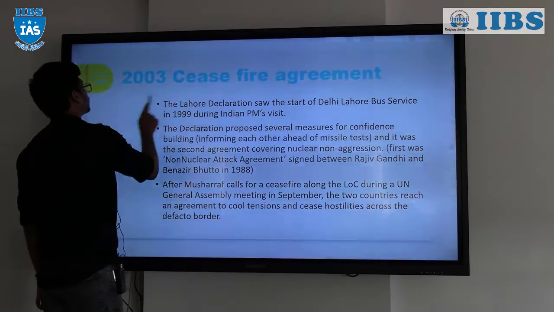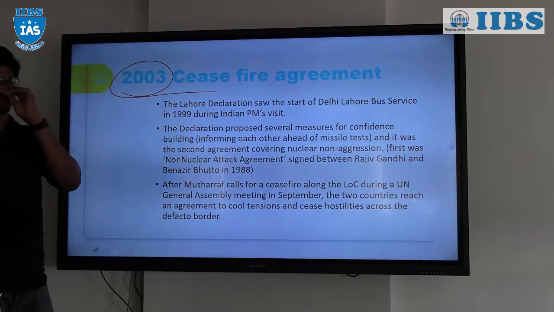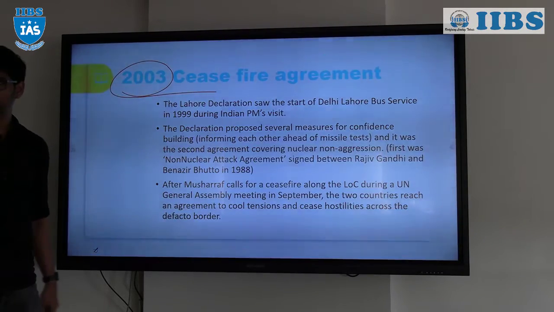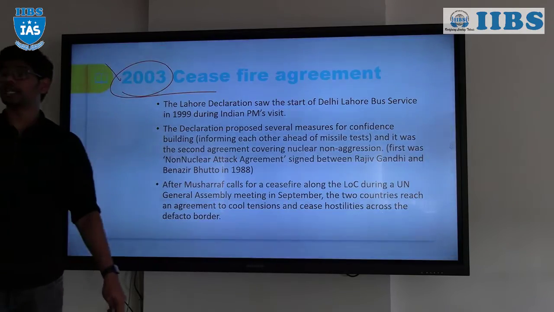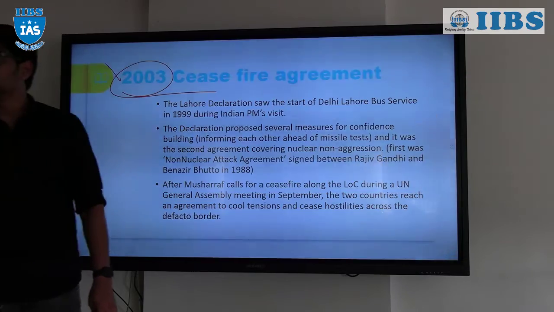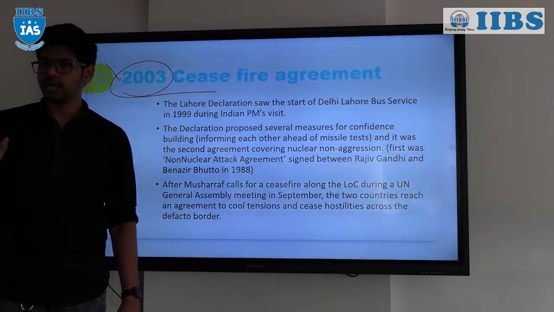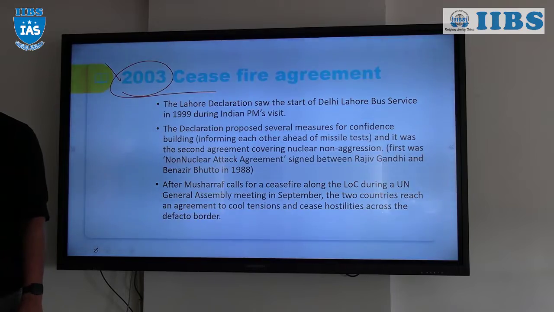Next one, the 2003 ceasefire agreement, right? This is one of the important features between India and Pakistan. In 2003, we had a ceasefire agreement. That is the reason why in the news you hear about ceasefire violations, right? When there is firing between India and Pakistan, you frequently hear in the news that there has been a ceasefire violation by Pakistan across the line of control,